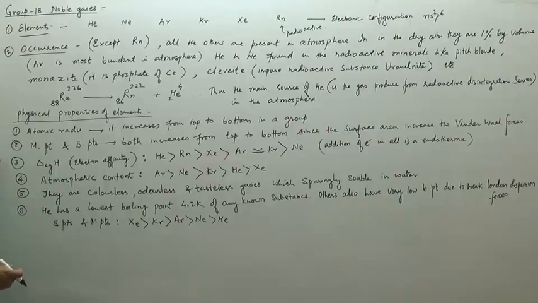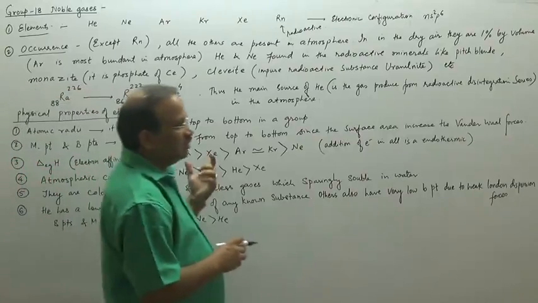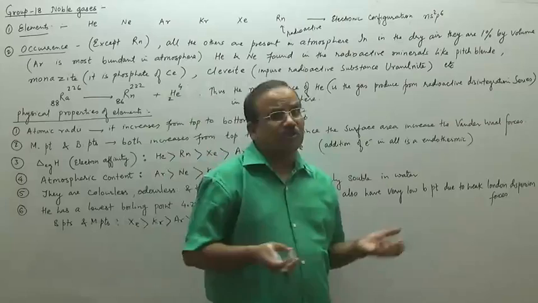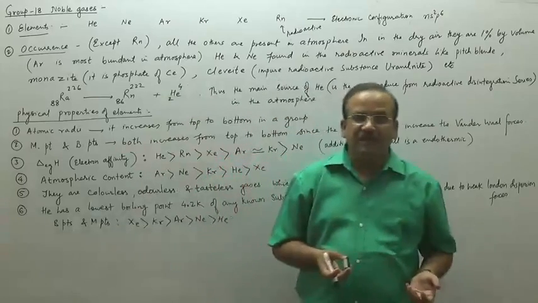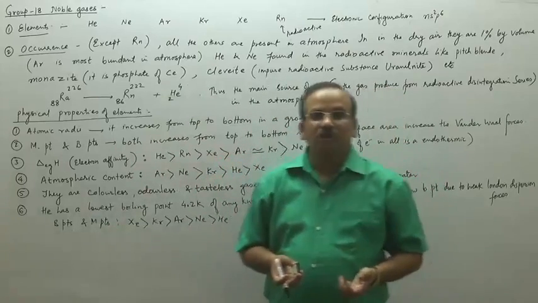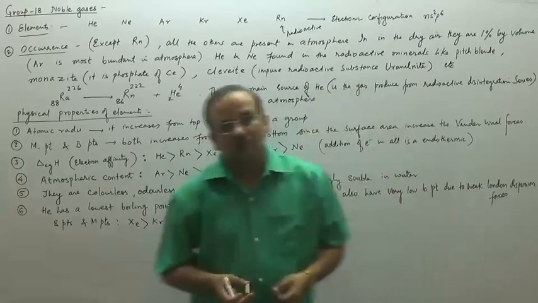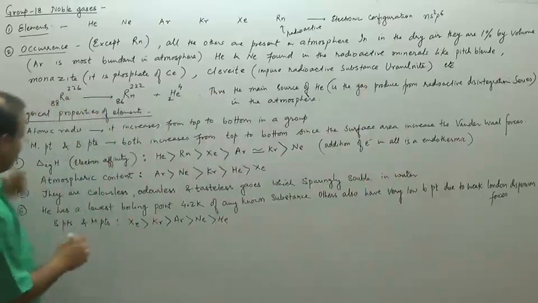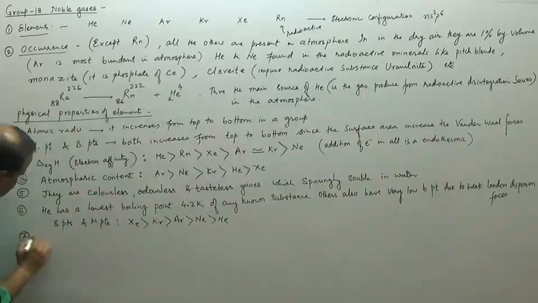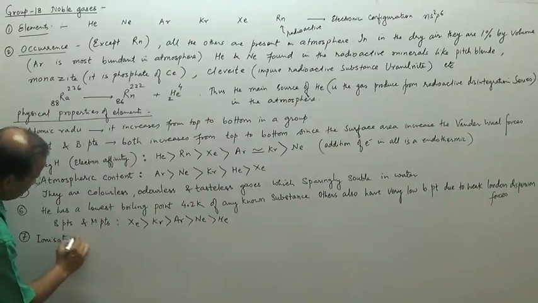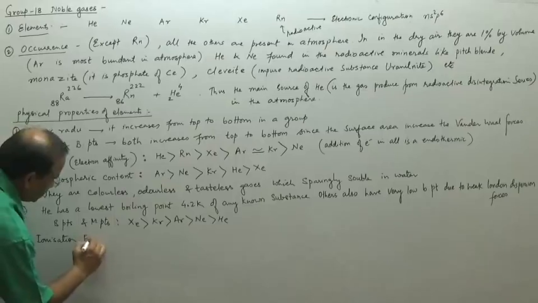Next, we can discuss their chemical reactivity, the chemical properties. Obviously we want to discuss the ionization energy, because all will have very high ionization energy. It decreases from top to bottom. So they all have very high ionization energies.